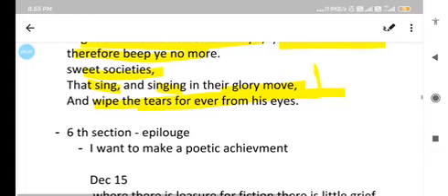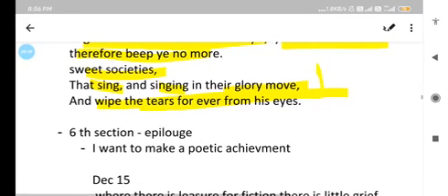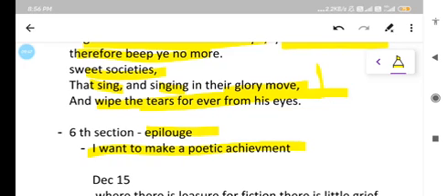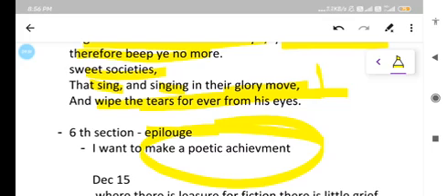Okay, and in the sixth section, as we have already seen, there are six sections in the poem Lycidas. In the sixth section there is an epilogue. In the epilogue John Milton is saying that he wants to make a poetic achievement, and that's why he is writing this poem Lycidas.